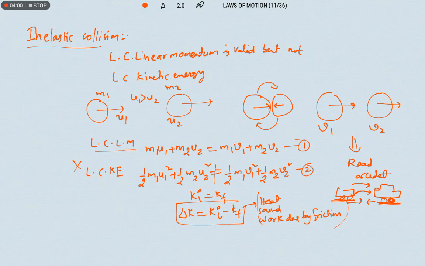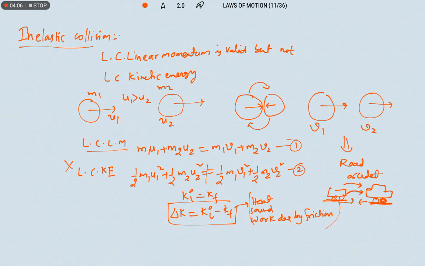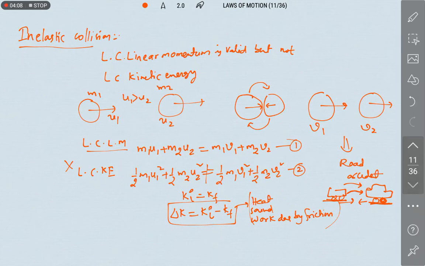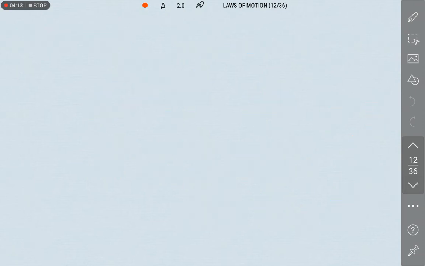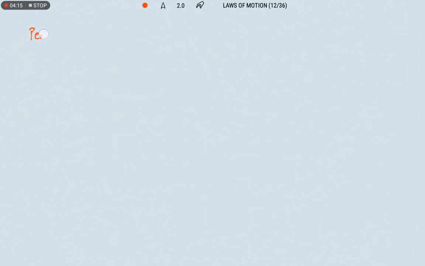In this we have an application. That application is perfectly inelastic collision. So let us see what is meant by perfectly inelastic collision. It is a type of inelastic collision only.